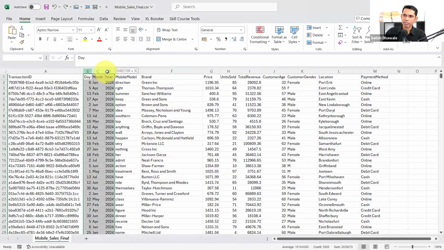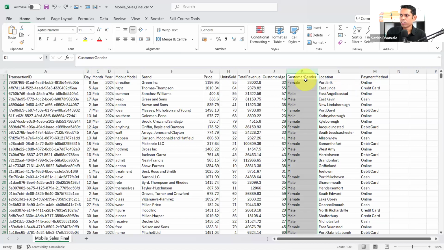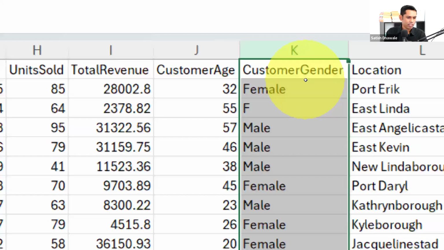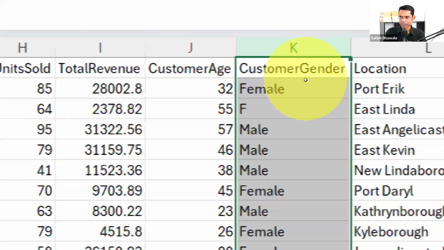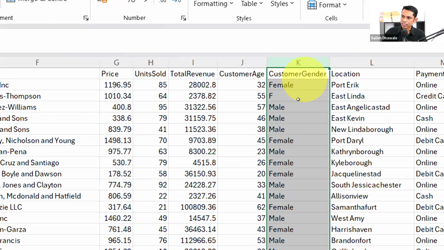Let's understand about the data, and that's very simple. We have these three different columns that we have to merge. And is there anything else that we need to do? Yes, one more thing that we need to do carefully. Look at here on this data. If you observe carefully, there is a customer gender, female, and it also appears as F. In some places there is male, male, male.